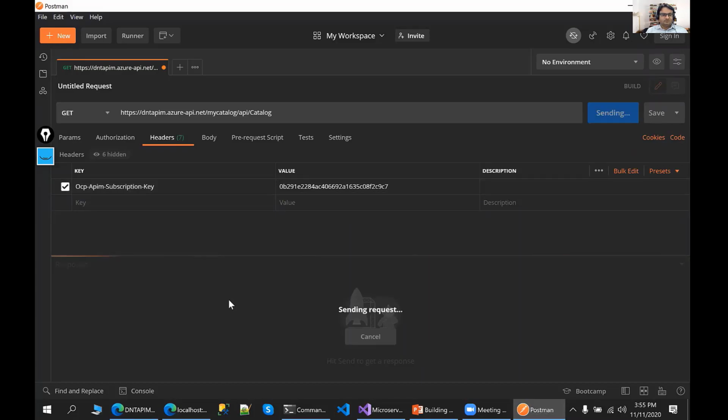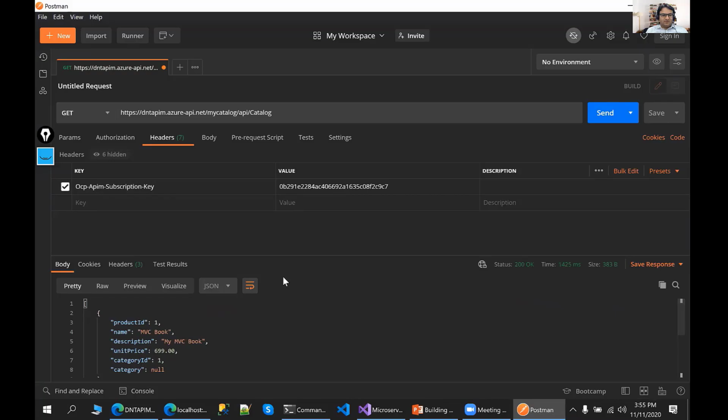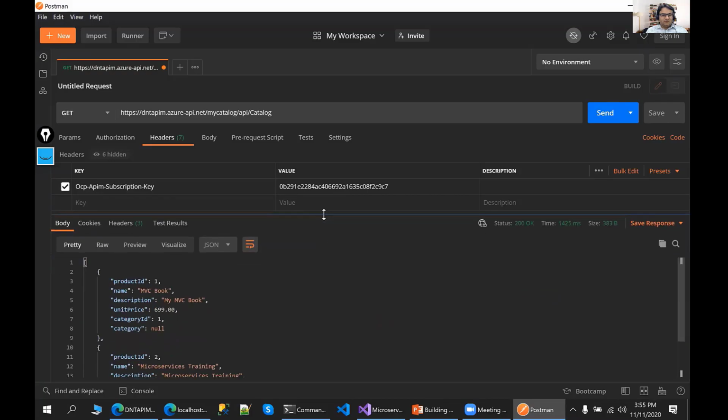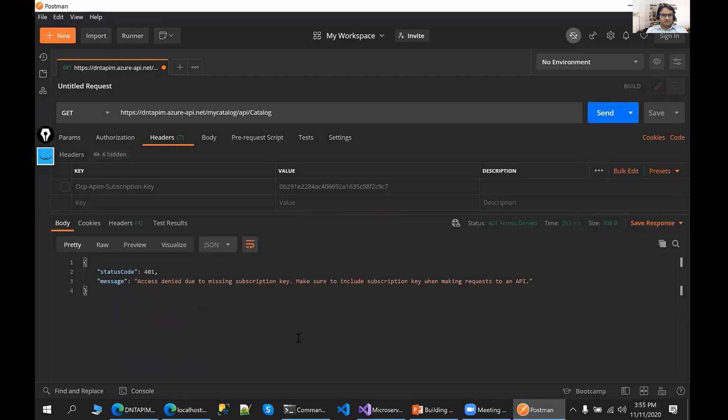Now you can see I'm able to get the data through Postman also. All the products are coming perfectly. If I uncheck this header, I will not get the data. I will get the unauthorized error. You can see it is access denied. So every time you need to pass this subscription key if you are accessing it from the API management.